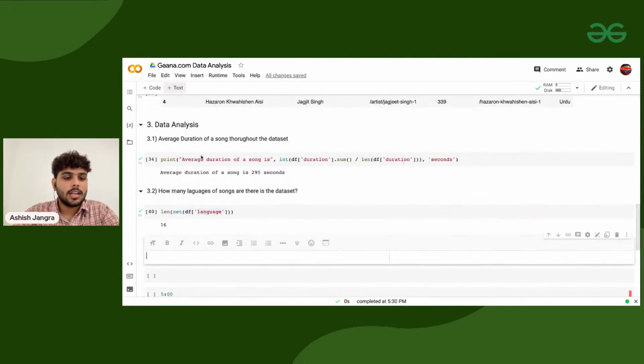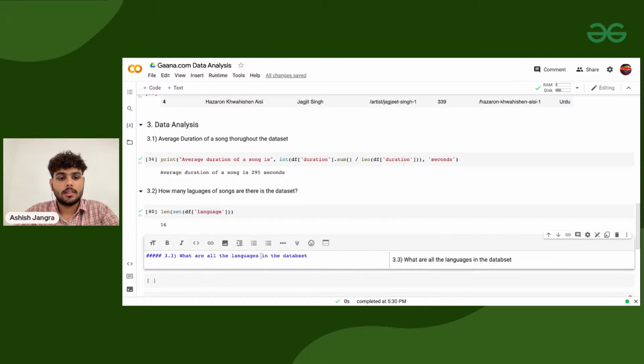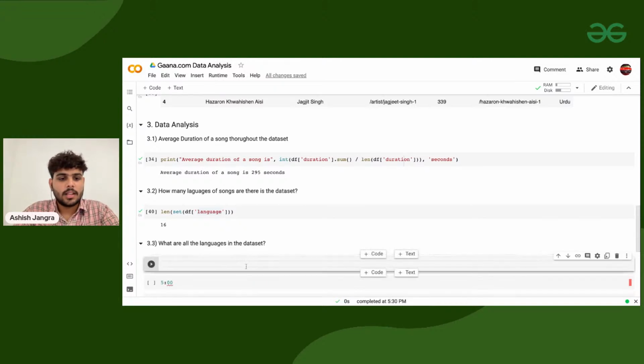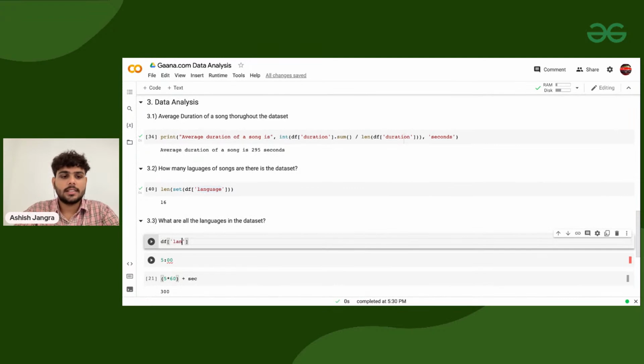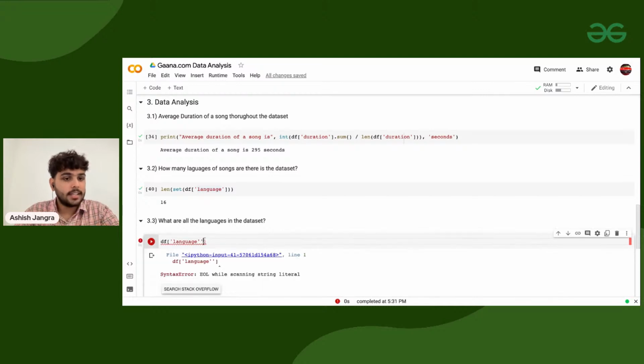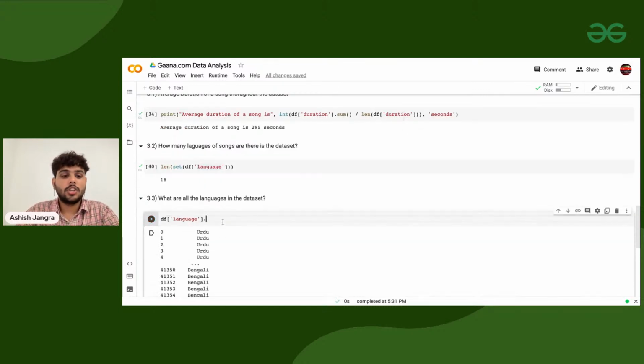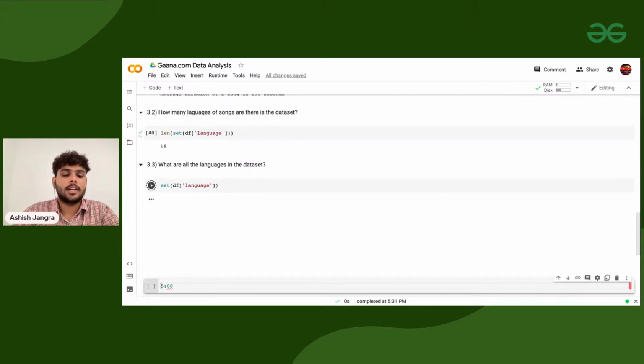Sorted? So now let's print all the values. Let's go with 3.3: what are all the languages in the data set? For that purpose, I can do the same thing. I can take the language column, and I can print the set of it.